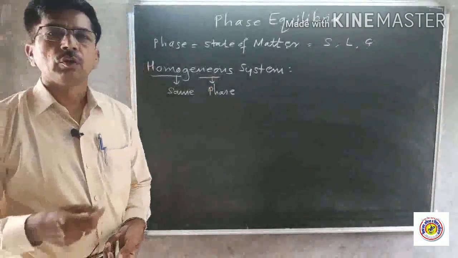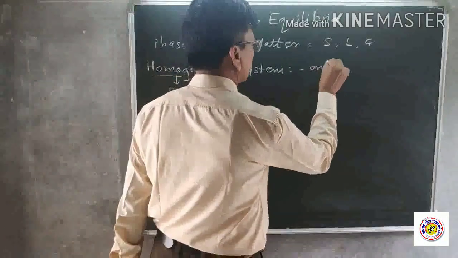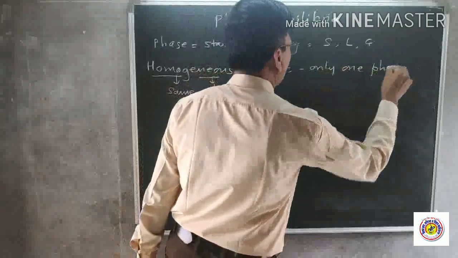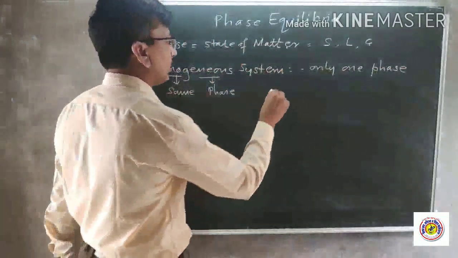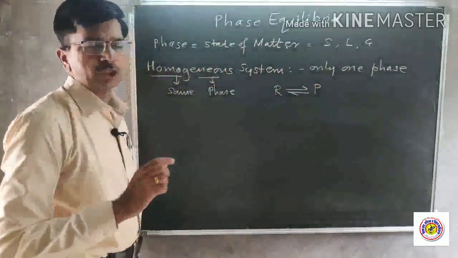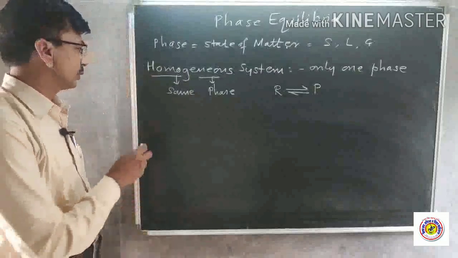A system which exists with only one phase, a single phase, that is, all the reactants and products in the reaction are in the same phase, then we say that the system is homogeneous.